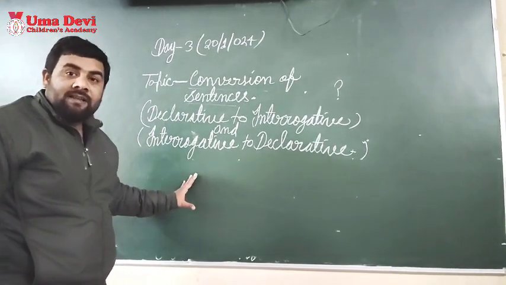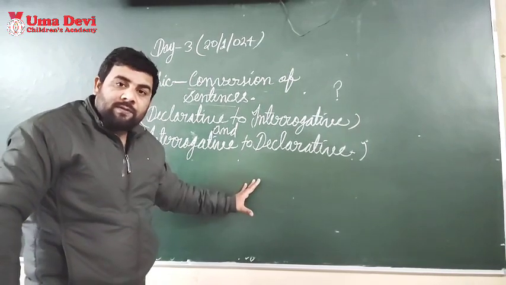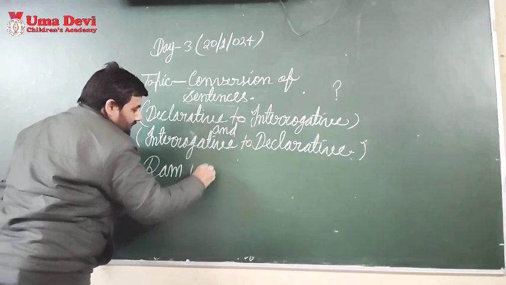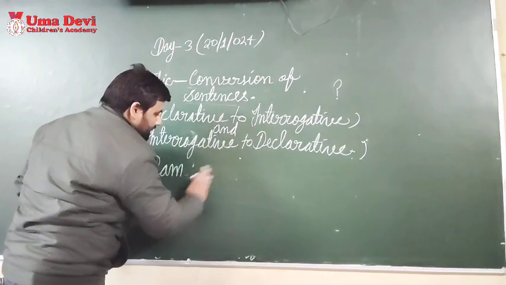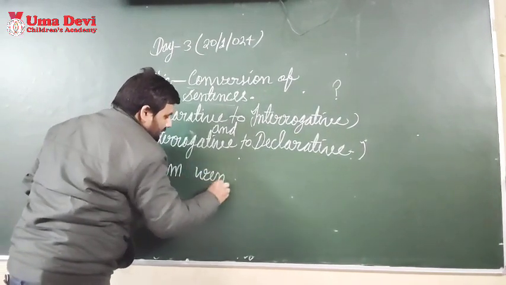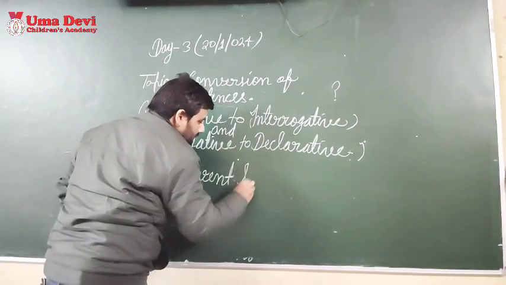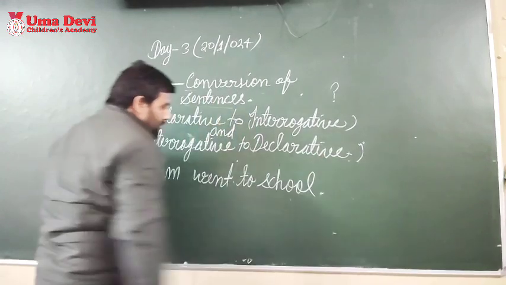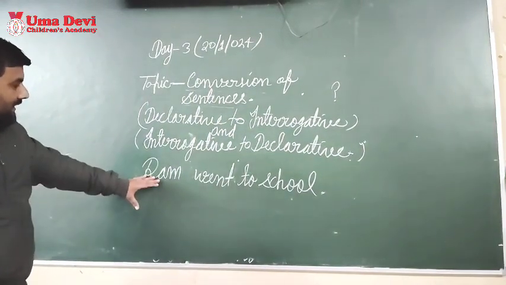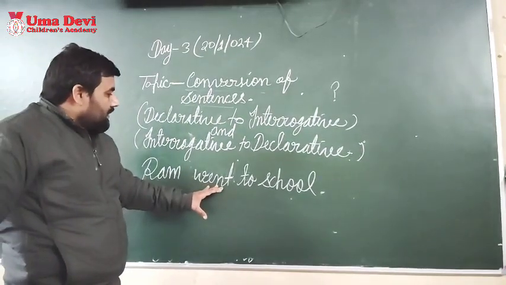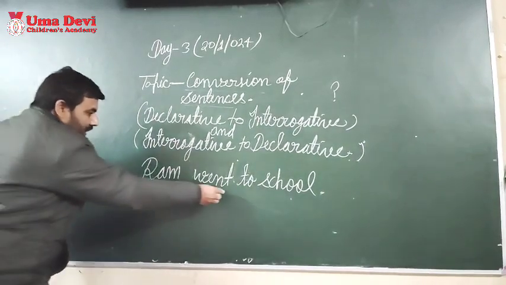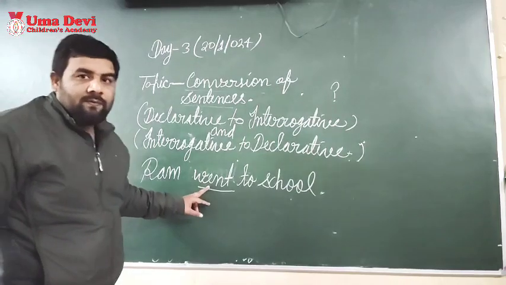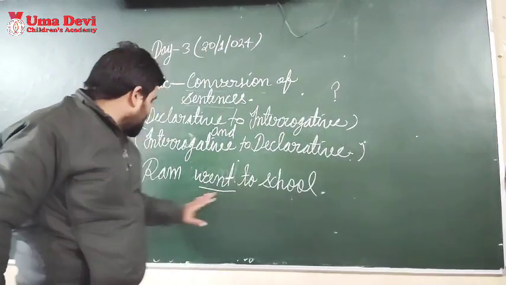In negative sentences we use did not plus the first form of the verb. So for example, if I say, Ram went to school, this sentence is a declarative sentence and it is in past indefinite tense. And here the second form of the verb is used. The first form is go, the second form is went, and the third form is gone.